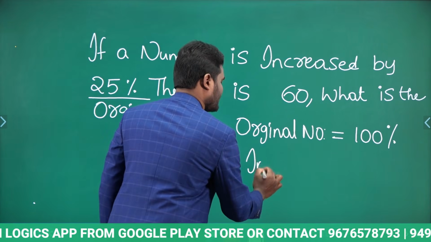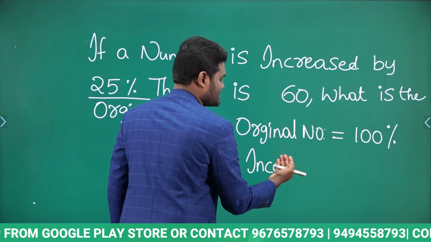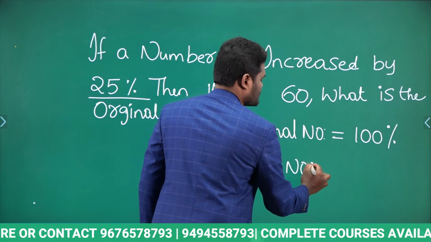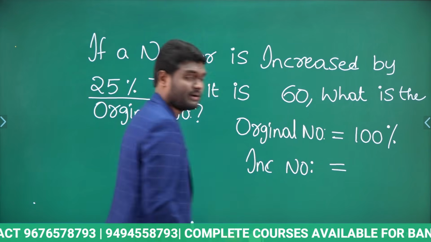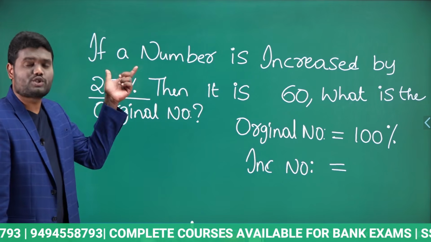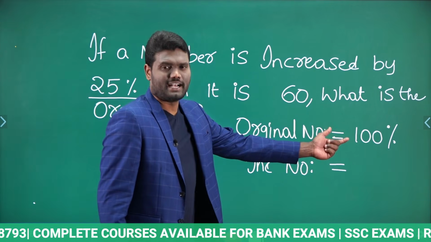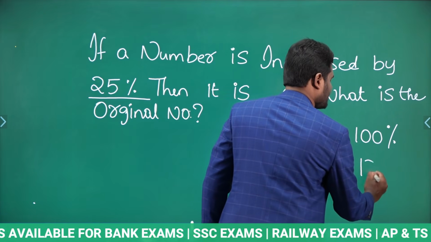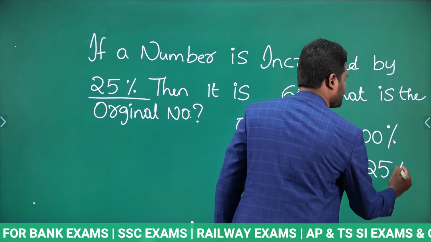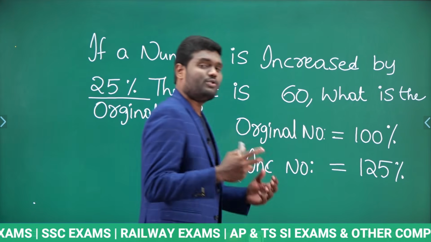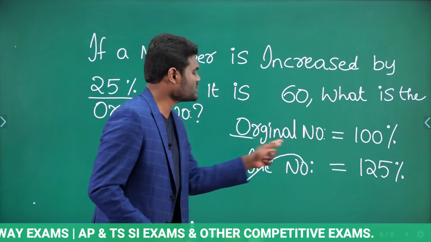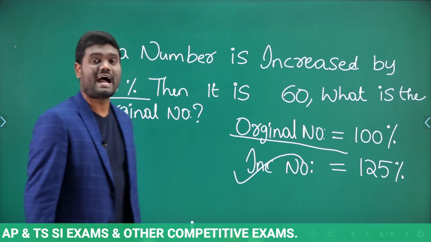Increased number or decreased number. In this question it is increased. So the increased number is nothing but, as the number is increased by 25%, initially 100%. After an increment of 25%, the increased number is nothing but 125%. Yes or no? Now you know what is 125% and you are asked to calculate what is the original number, which means what is 100%.